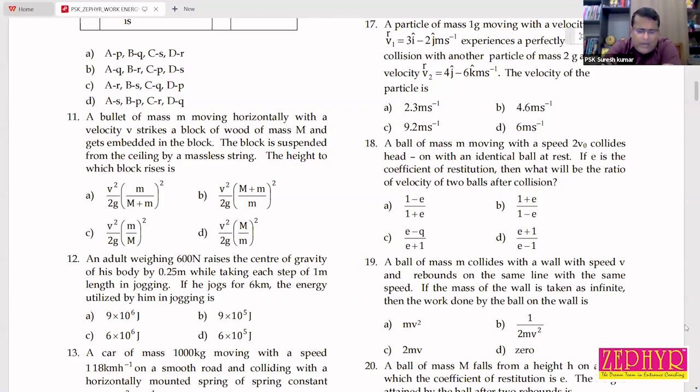Do you need theory for this question, question number 18? Can I discuss what is coefficient of restitution? So, all of you, please write it down in your notebook.